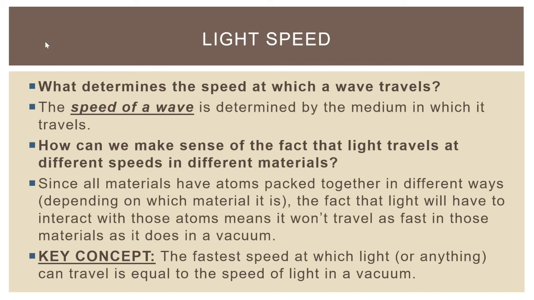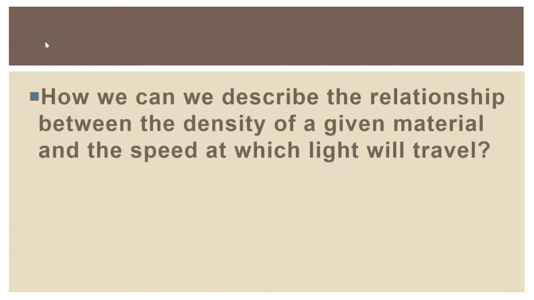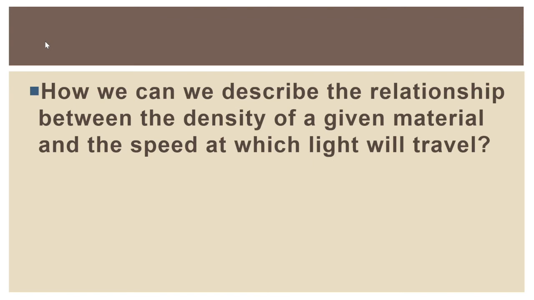All right, moving on here. Another question we can ask, well, how can we describe the relationship between the density of a given material and the speed at which light will travel? We already kind of got at this directly already. We said if there are no atoms in the material, then light is going to travel the fastest it could possibly travel, which is the speed of light in a vacuum, 3.00 times 10 to the 8 meters per second. If there are some atoms in the material, then it's going to go slower.